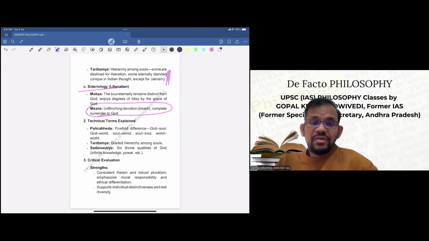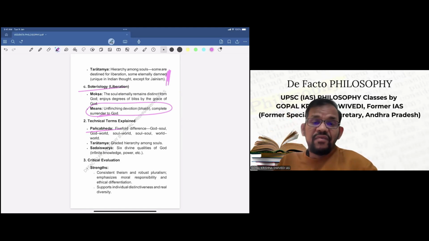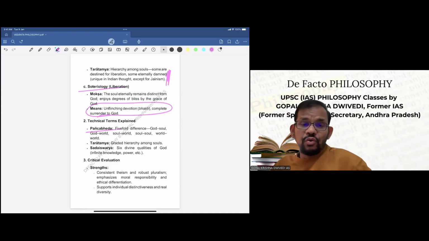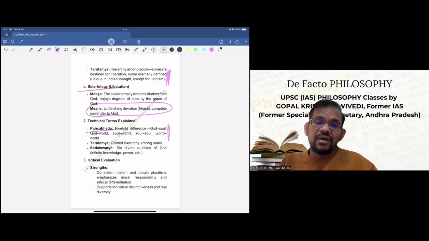So now we'll see two or three technical terms. Panchabheda, fivefold difference. God and soul are different. God and world are different. Soul and world are different. Soul and soul are different. And world and world are different. So this is what he calls Panchabheda, that all these entities are different from one another.